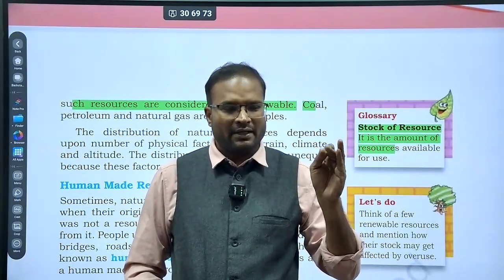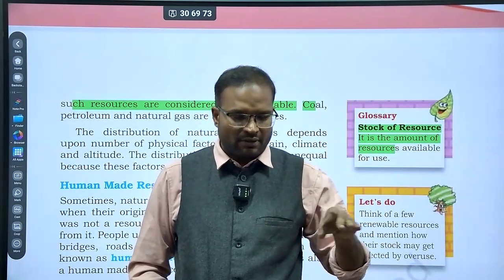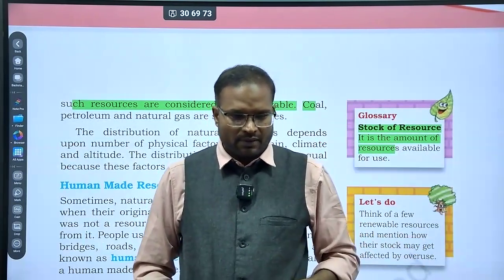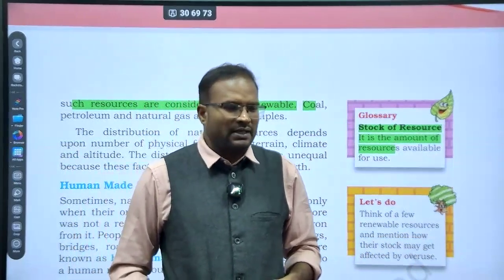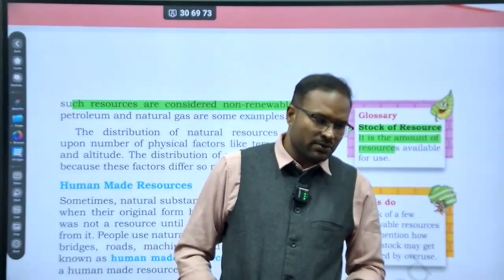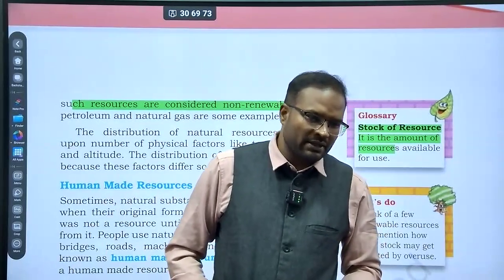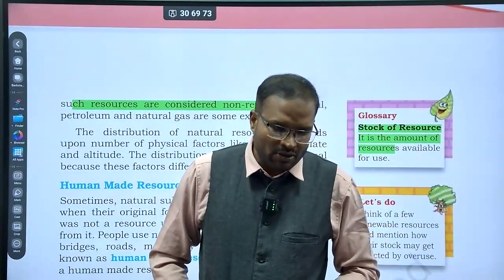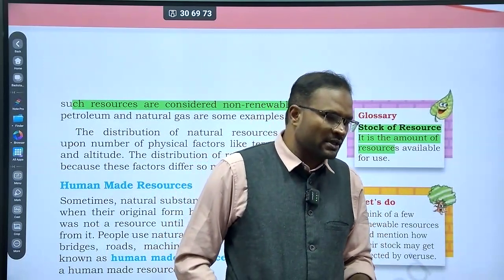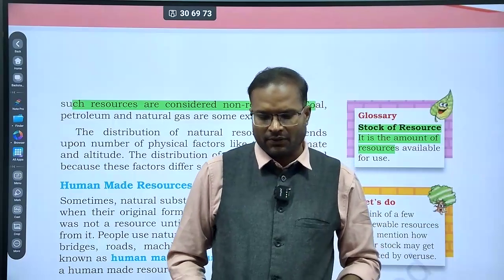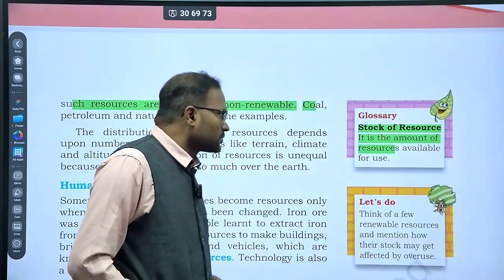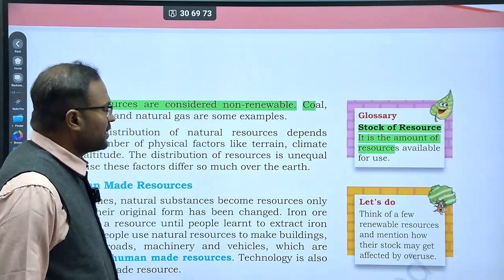And the remaining kerosene is under the ground, which is not extracted. So what is under the ground is the resource. What is above the ground in the tank is called the stock, and what is in the usable form is the utility one, that is kerosene. Okay, you realize it, right? So stock of resource is the amount of resource available for use.